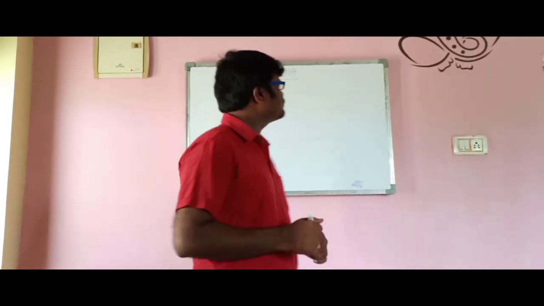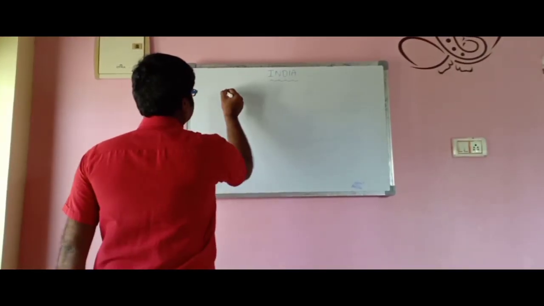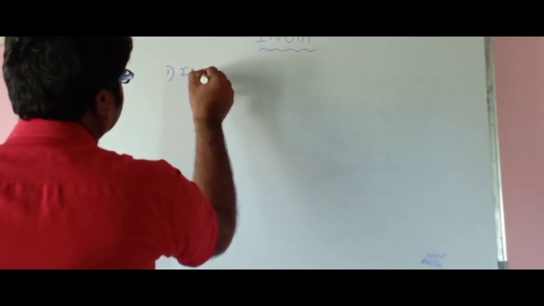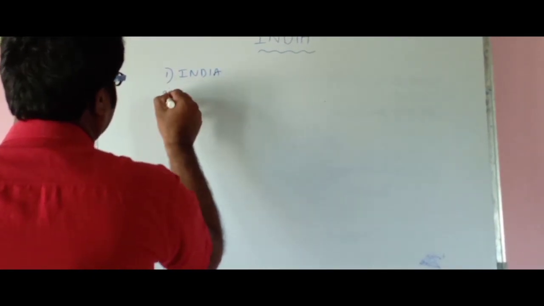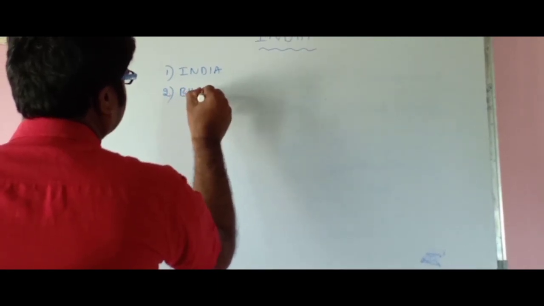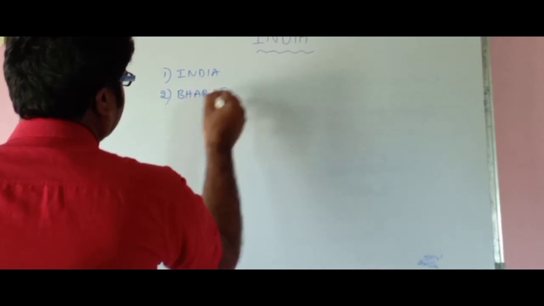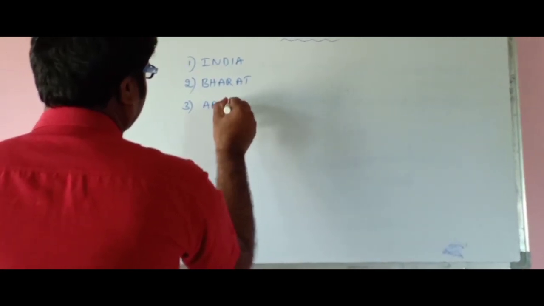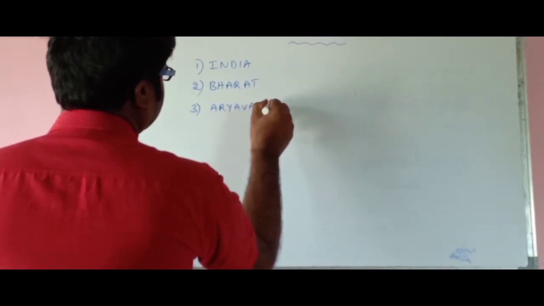They are: number 1, you all know number 1 is India. Number 2, Bharat. Number 3, Aryavartam.